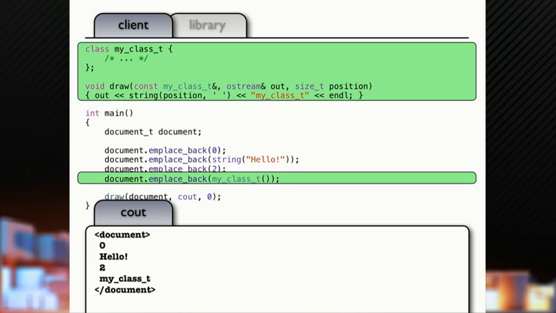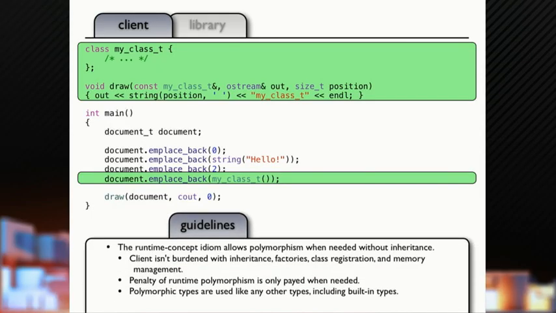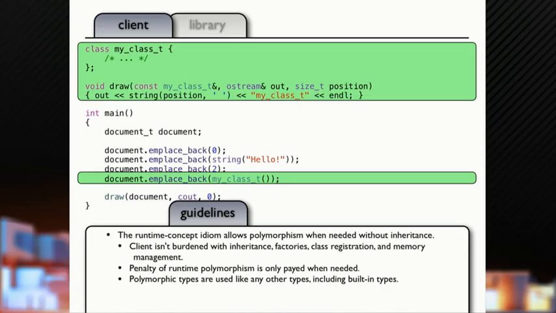My class didn't have to inherit from anything. 0 and 1 and 2 did not have to inherit from anything. My string class is just an std string. It didn't have to inherit from anything. And yet I can use these all in a polymorphic setting. Okay? So the client isn't burdened with the polymorphism.